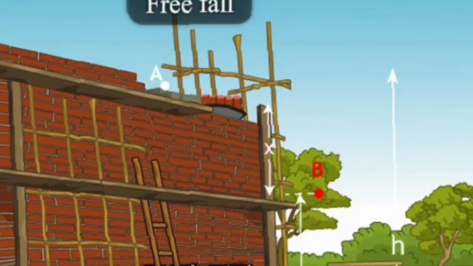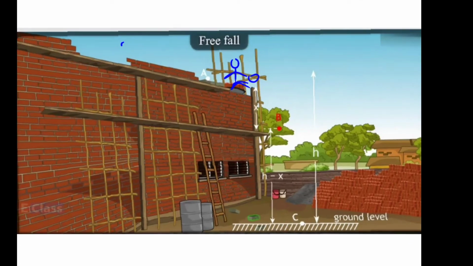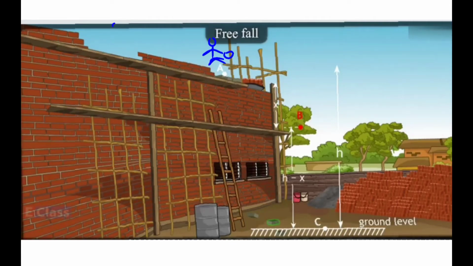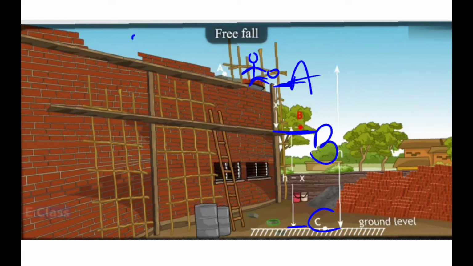Okay, so the height, this is h. See here you have h, correct? Here this is first point A, this is intermediate point B and this is point C, last. I will write it in a bold letter so that you can see. This is point A, first point. This is the intermediate position B, and this is the last position C.